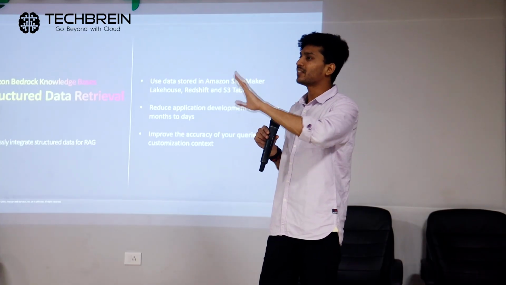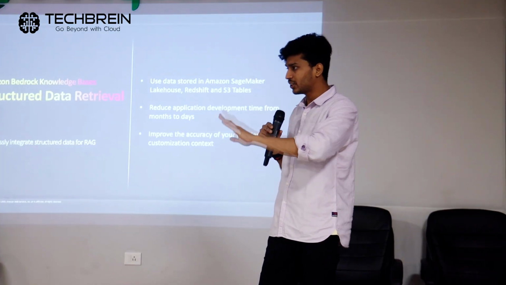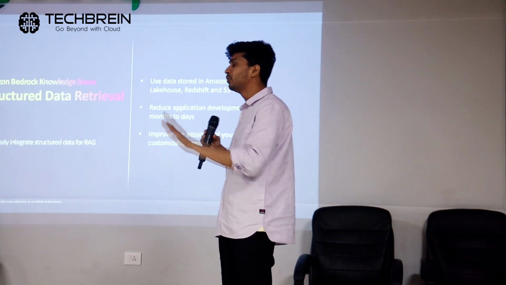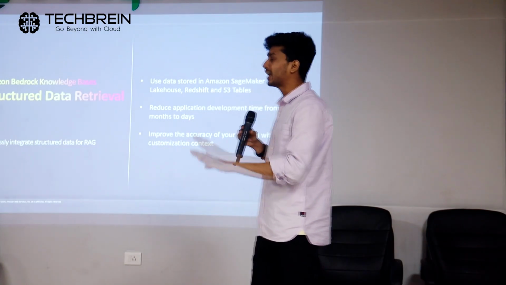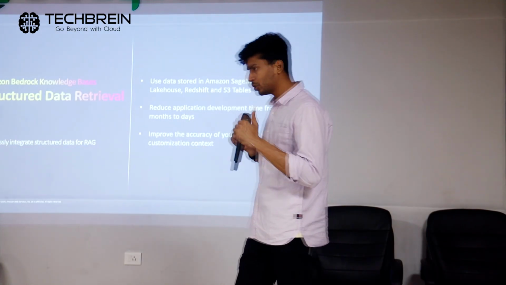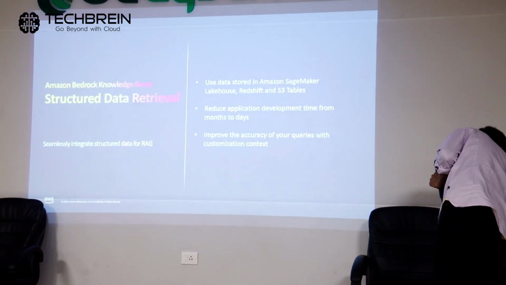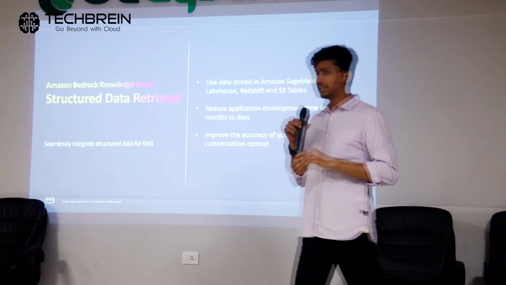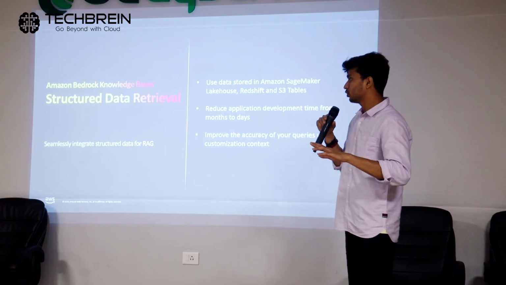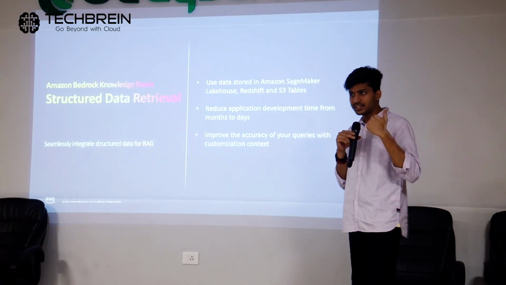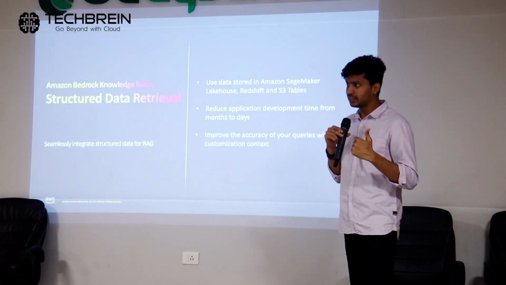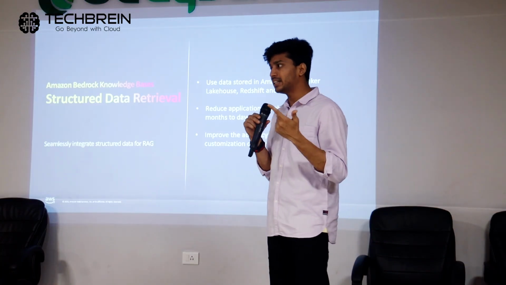If data doesn't have a structure, that is unstructured data. Data in images, videos, PDFs and other things is unstructured data. Amazon knowledge bases supports both of them, so you can use either unstructured data or structured data.